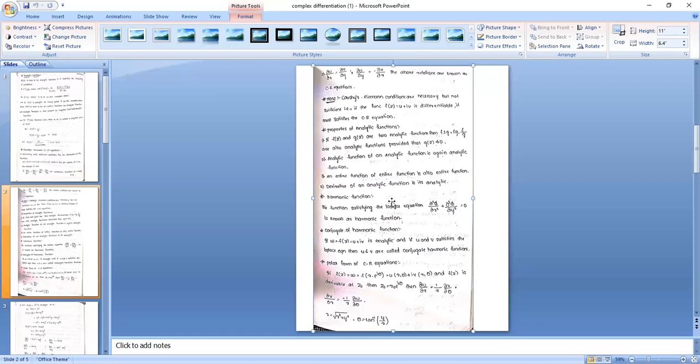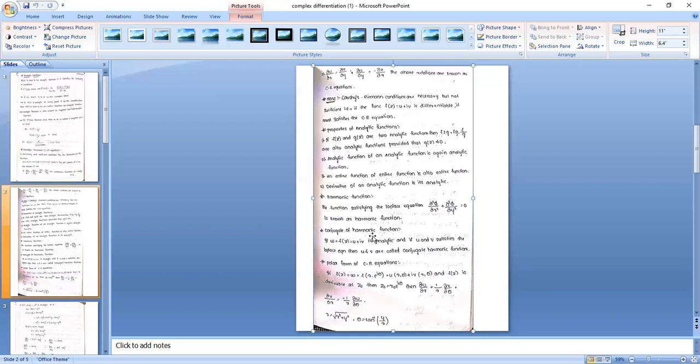Next, harmonic function. A function that satisfies the Laplace equation is called a harmonic function. Suppose here we are taking phi. Phi satisfies the Laplace equation: del square phi by del x square plus del square phi by del y square equals 0. Okay, so Laplace equation means what? The sum of second order derivatives with respect to x and y equal to 0. That is called the Laplace equation. Any function that satisfies this equation is called harmonic.